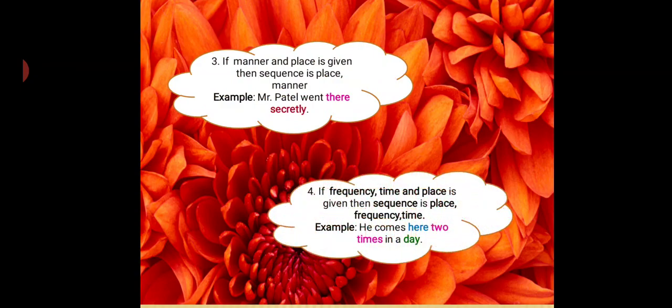Next, if frequency, time and place are given, then the sequence will be place, time and frequency. For example, he comes here 2 times in a day. So here is place, day is your time, and 2 times is frequency, meaning the number of times.